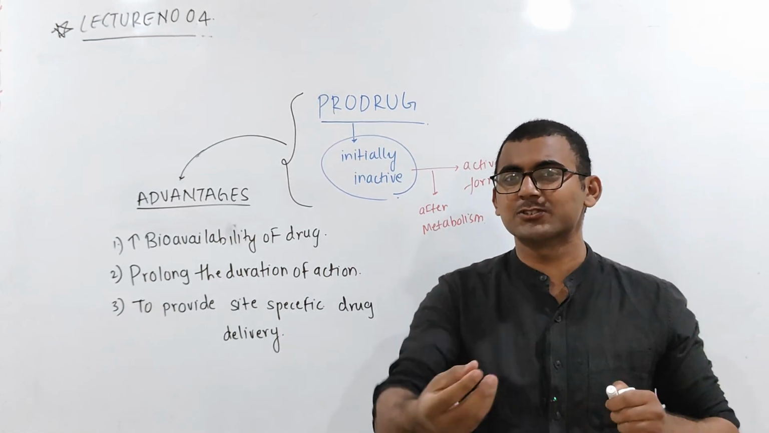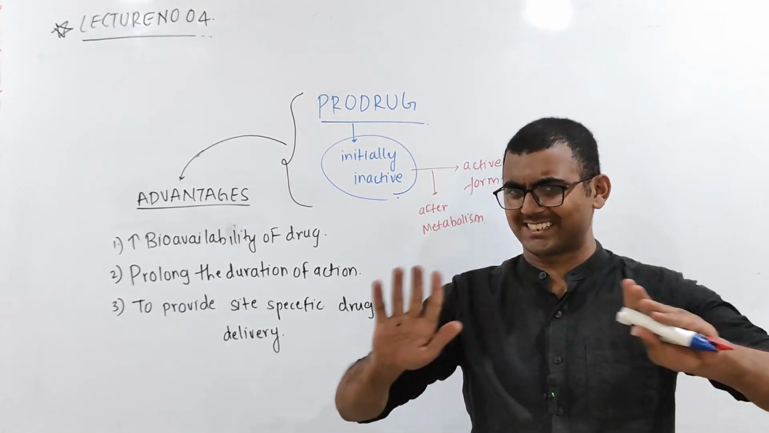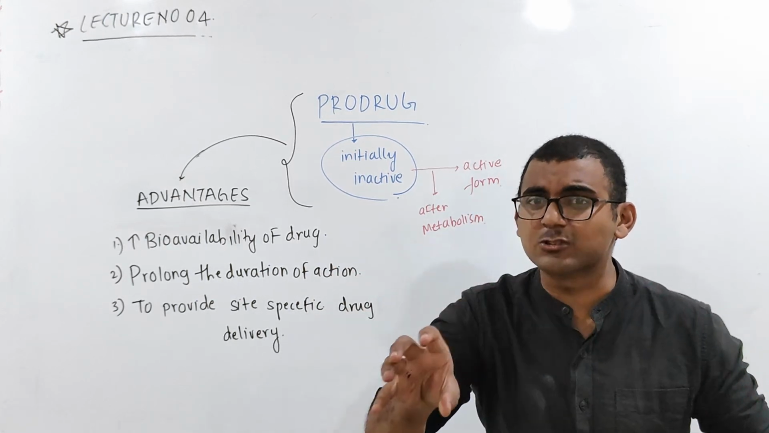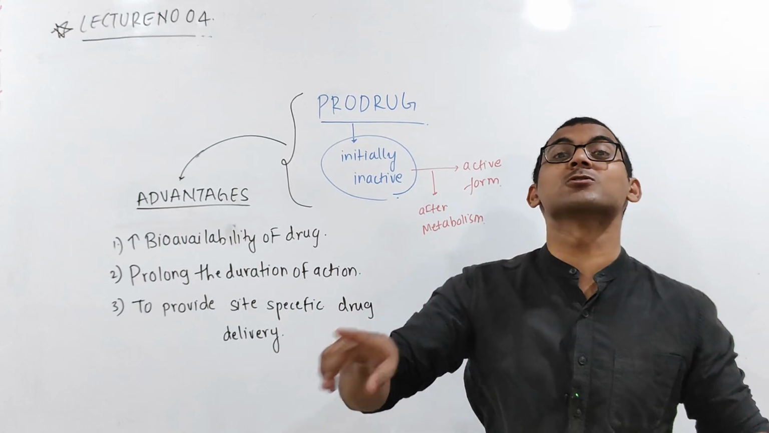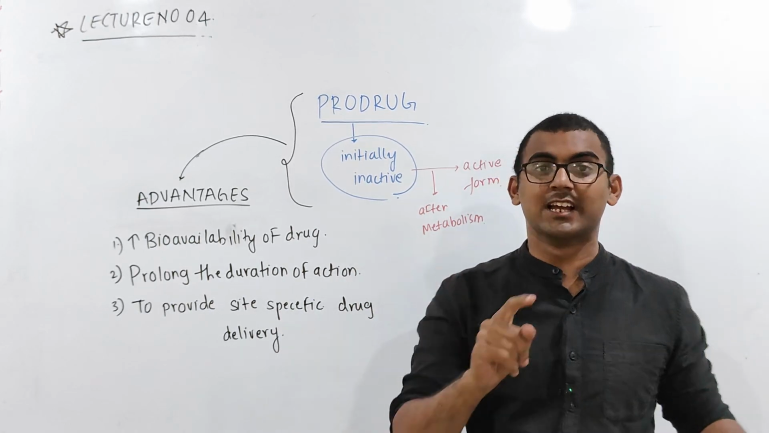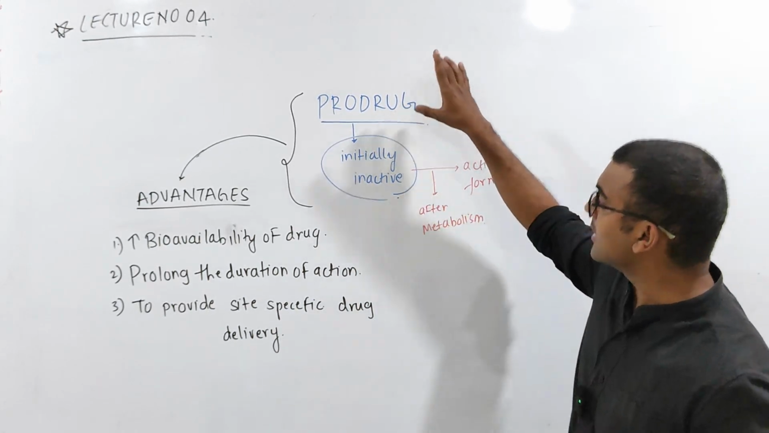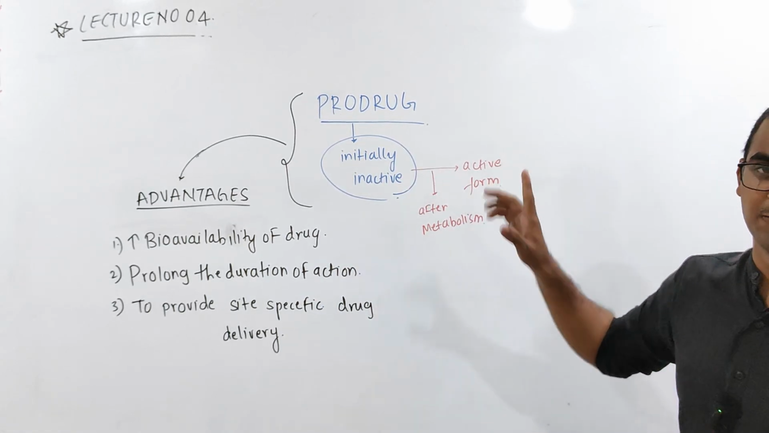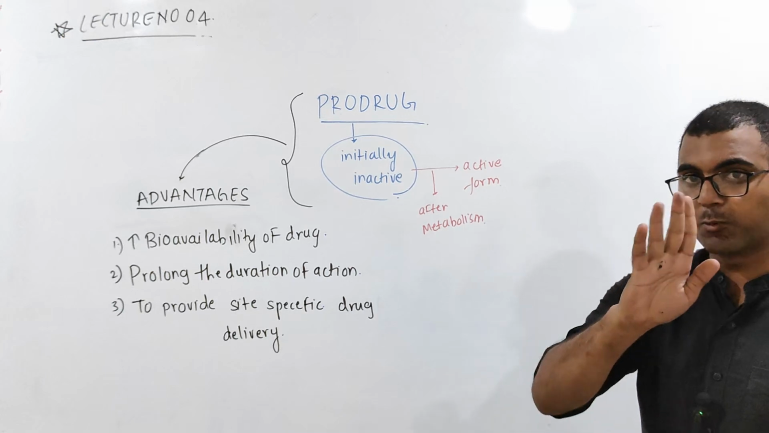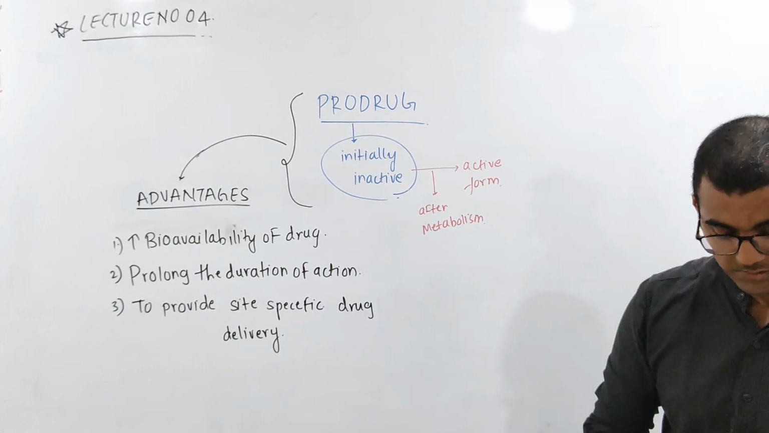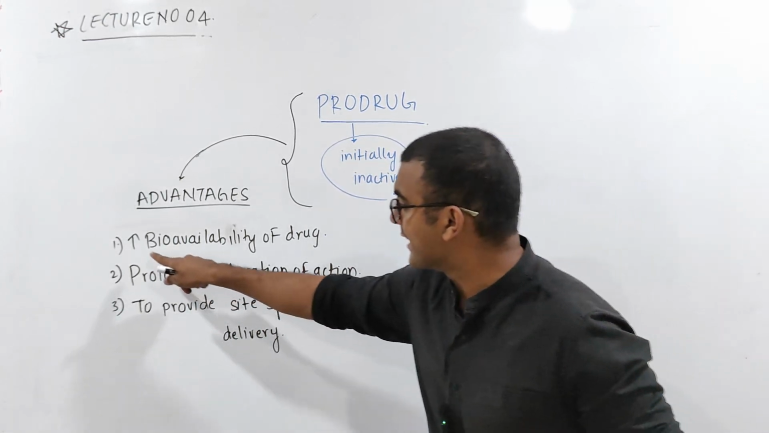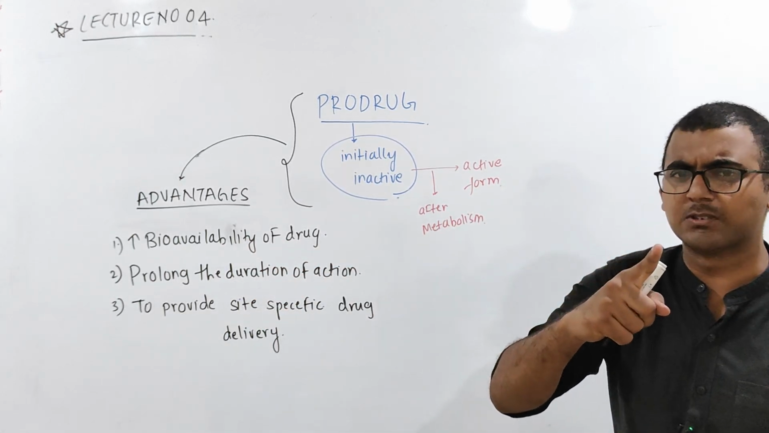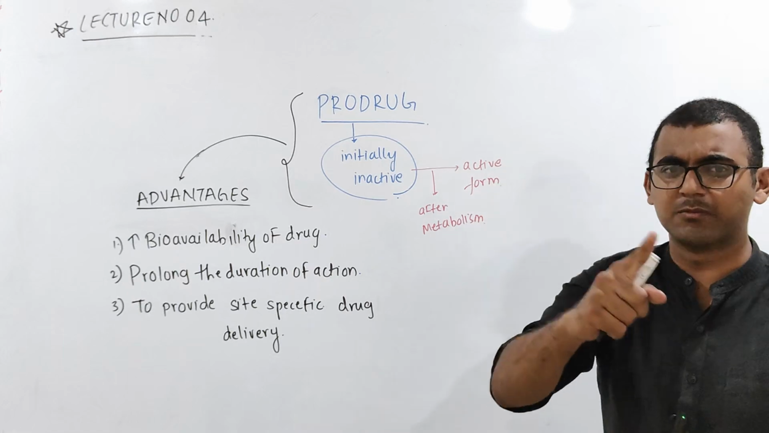Prodrug means initially when you take this drug, it does not have any activity. It's going to be inactive, but once it gets metabolized, then the therapeutic outcome will be seen. I hope it is clear over here. So prodrug initially is in inactive form, but once it gets metabolized, it gets to the active form. So what are the major advantages? Very important advantages are there for this prodrug. For example, it is going to increase the bioavailability of the drug. I hope the bioavailability concept is clear. If not clear, please refer to my earlier lectures.